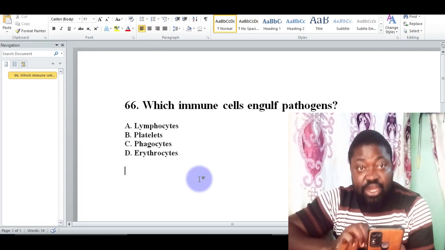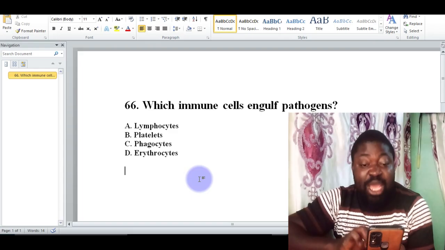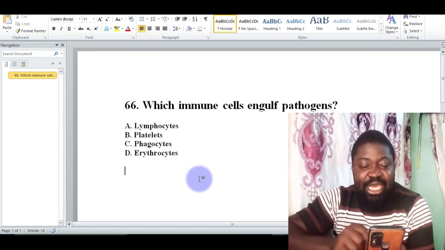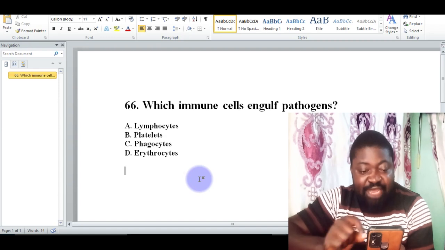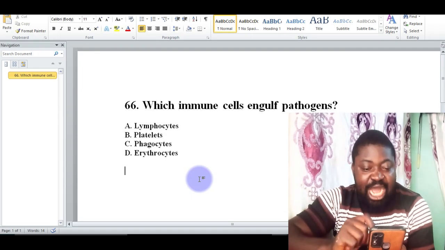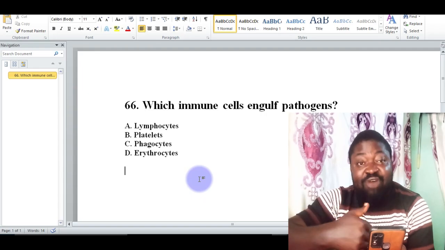If you look at it keenly, the correct option here is C, phagocyte. Anytime we talk about engulfing pathogens, we are talking about phagocytosis. Phagocytes, such as macrophages and neutrophils, destroy pathogens by phagocytosis.